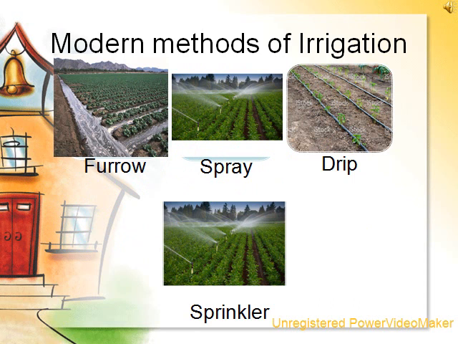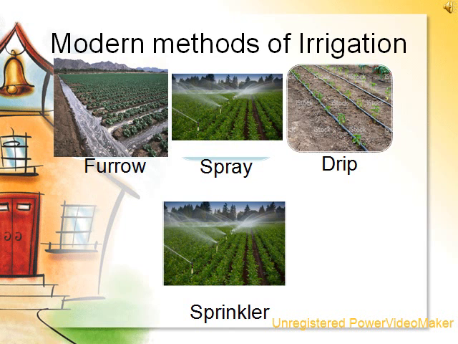Modern methods of irrigation. First, furrow irrigation. As the picture shows, it is a type of flood irrigation in which the water poured on the field is directed to flow through narrow channels dug between the rows of crops instead of evenly distributing the water throughout the whole field. The furrows must have equal dimensions in order to guarantee that the water is distributed evenly.